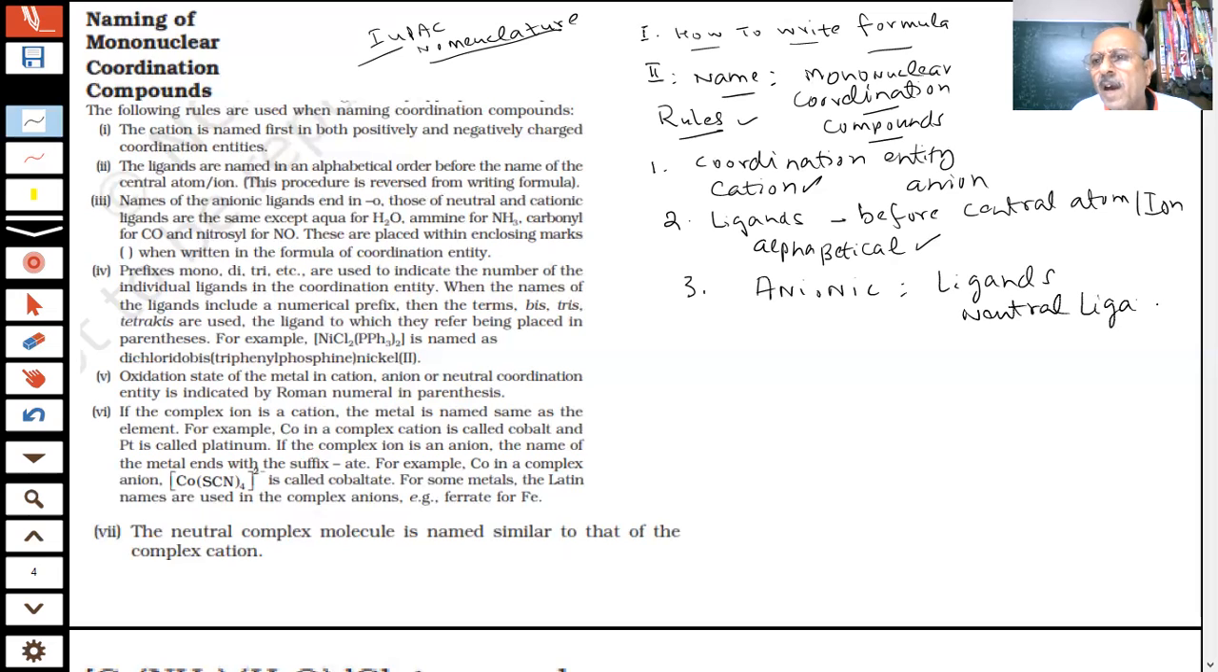Yes sir, there could be cationic ligands also. They are very few, because cations will not lose electrons. But if you have a positive charge and another atom which has a lone pair of electrons, it may do it. For example, if I write something like this, see what is happening.